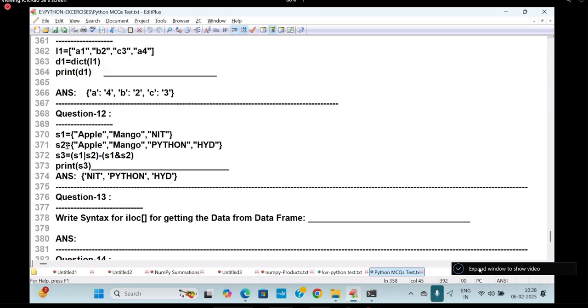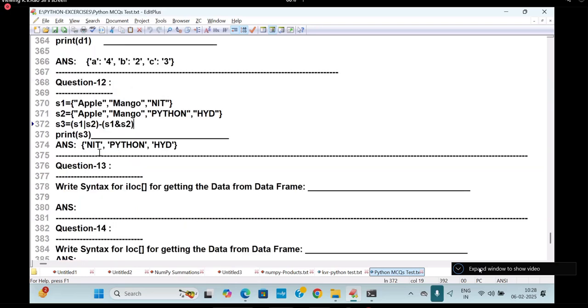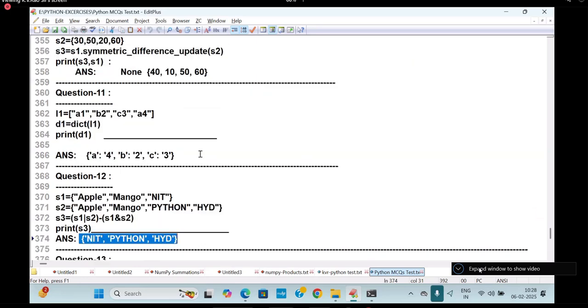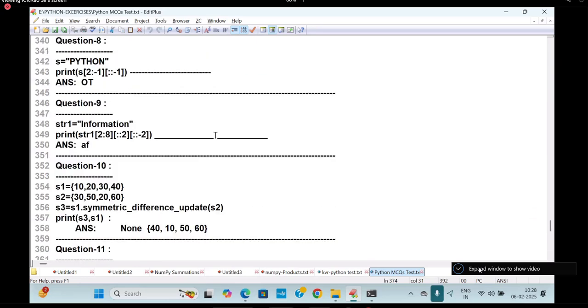Like that. This is Apple Mango NIT, Apple Mango Python HYD, and then S1 or S2 minus S1 of intersection, bitwise operators on sets I am applying. Already explained in the class now. So these are the answers you are getting. Like this, I will send you this question paper. I will send you. Understand? It is mind blowing. These are the questions you will get in Amazon, big companies you will get it. Right? Come, come to the topic.